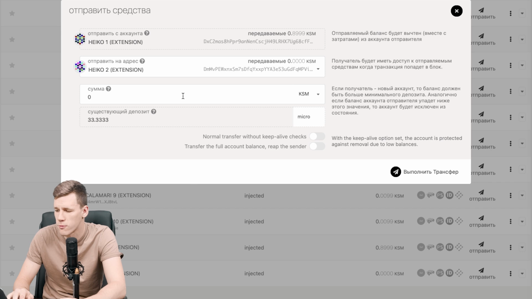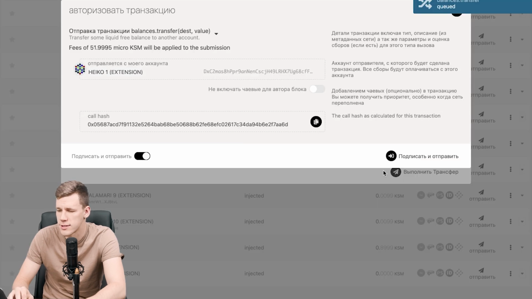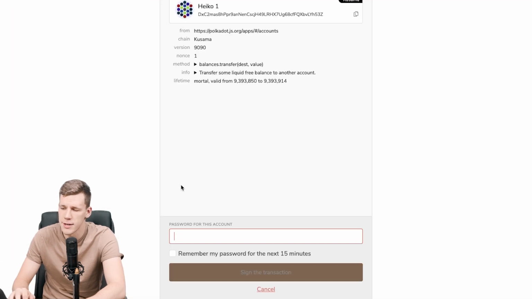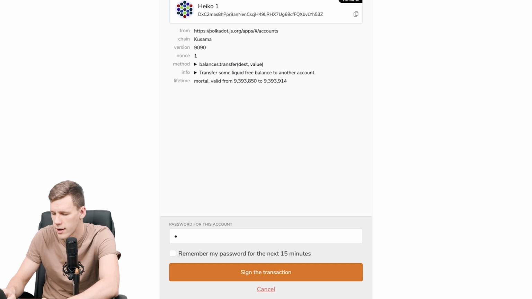Then in the amount of KSM I want to transfer, I just type in, let's say, 0.888, because I don't need the other KSM on the other account. And what I do next is press this transfer button over here down on the right. I press transfer the funds, and then I press again the same button where it says sign and send. The signature window opens for our account, and I'm just typing in the password which I set up before, which you've also set up before. Wait a sec. And here we're done.